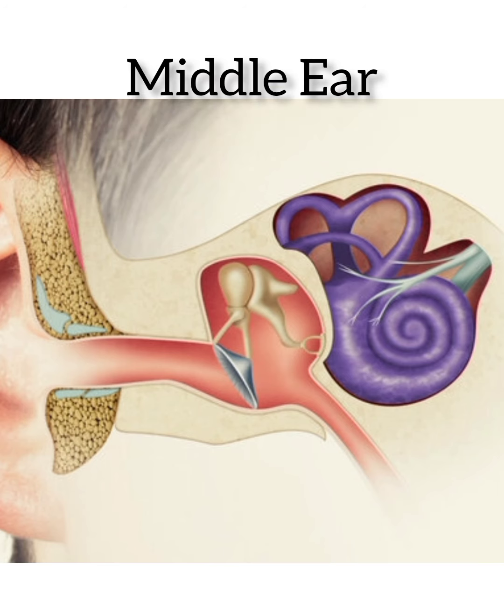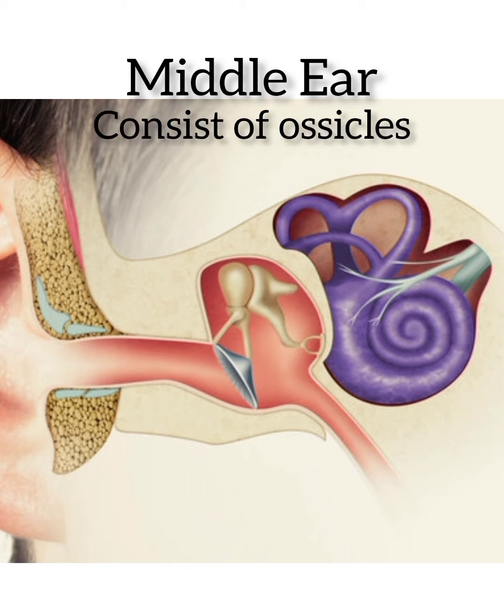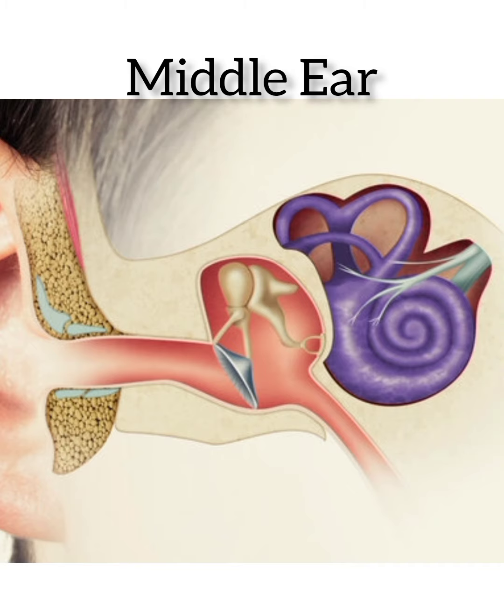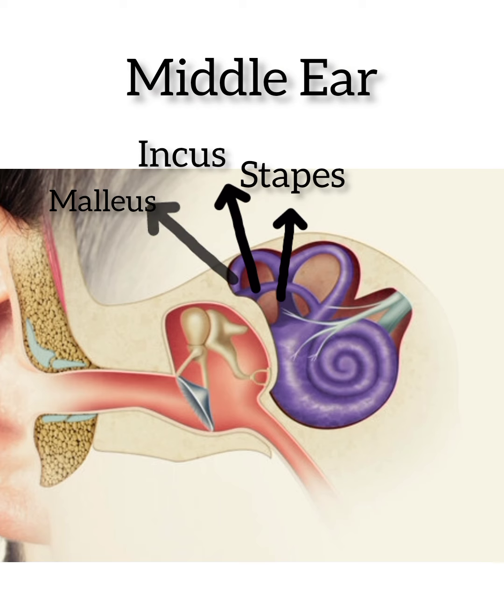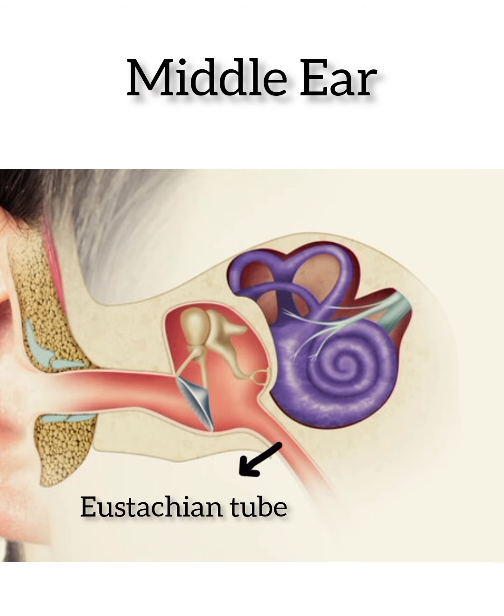Now let's see the middle ear. The middle ear consists of ossicles, three small bones that connect and transmit the sound waves to the inner ear. These bones are called malleus, incus and stapes. This tube is known as the Eustachian tube, a canal that links the middle ear with the back of the nose.